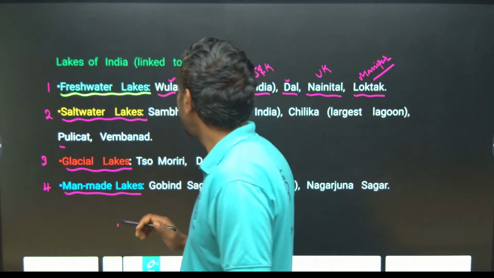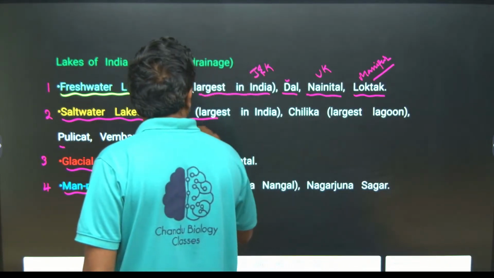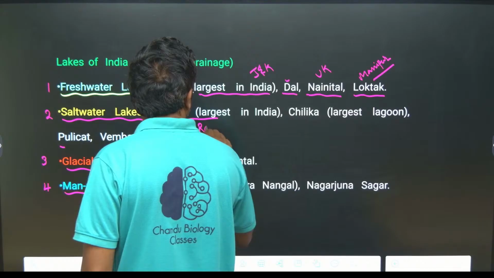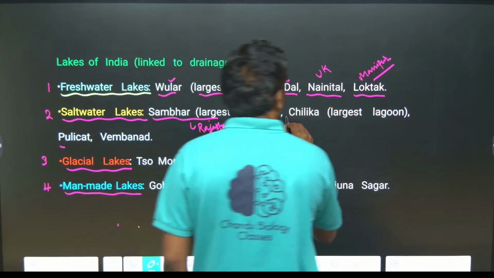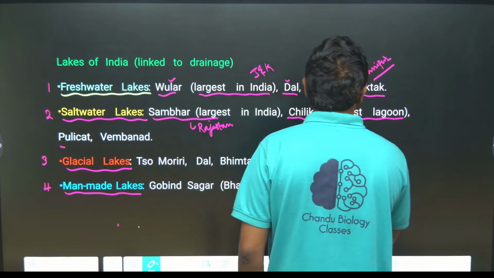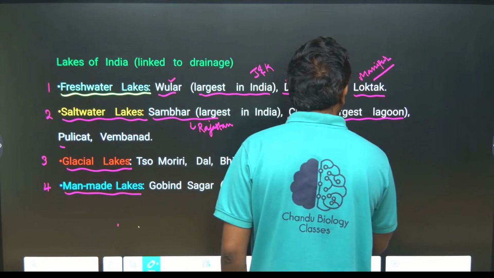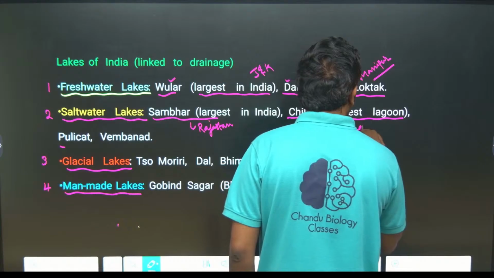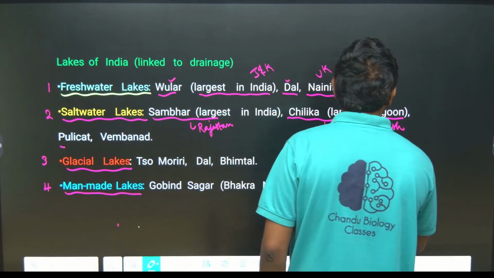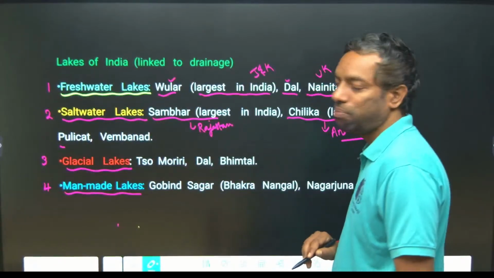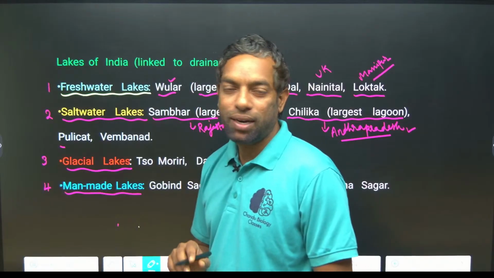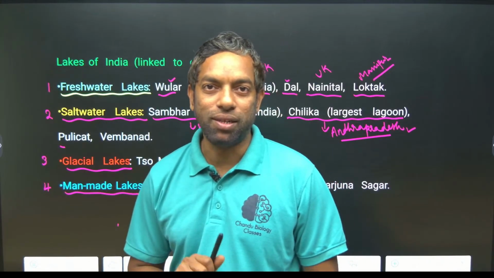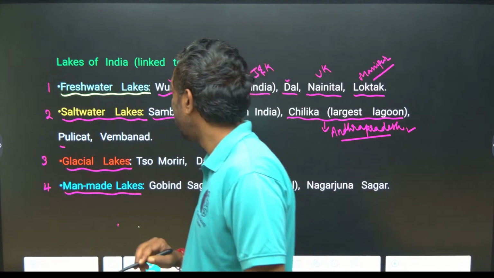Saltwater lakes: Sambar Lake is located in Rajasthan. Chilika Lake, which is a lagoon, is in Andhra Pradesh. These are the most important lakes, guys. They did ask about these in previous exams, PYQ.